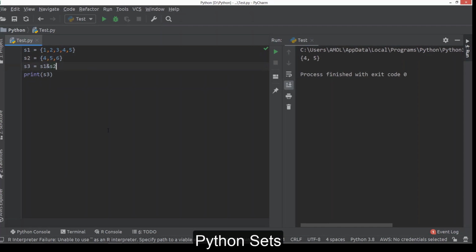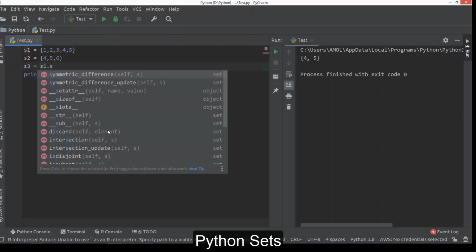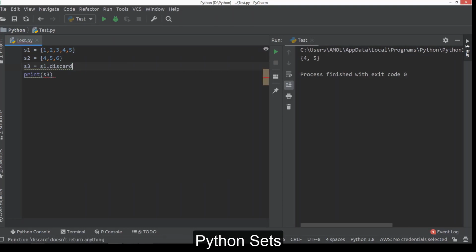Next, we can perform minus operation, that is difference operation. So S1 dot difference, not discard, difference. It will only generate here. It will just subtract this value from this value and create one new set which is difference between S1 and S2.